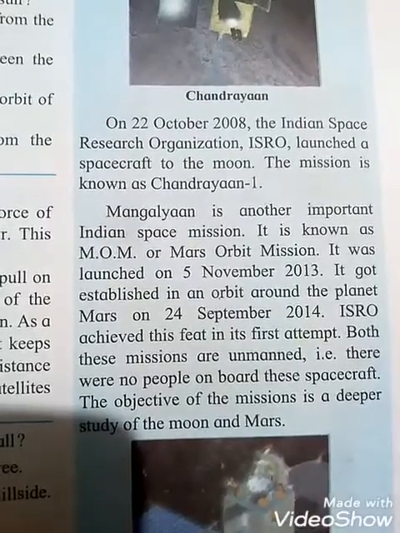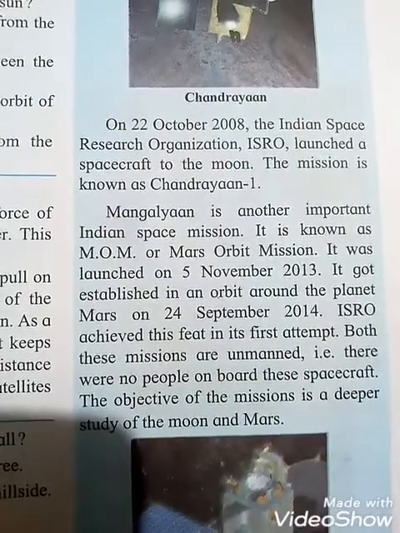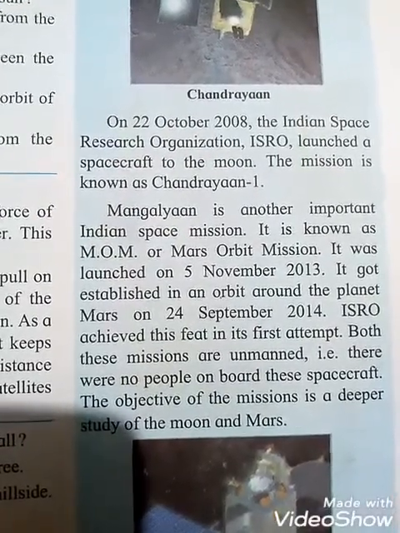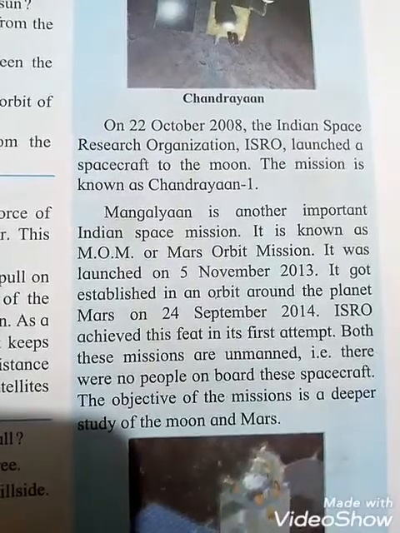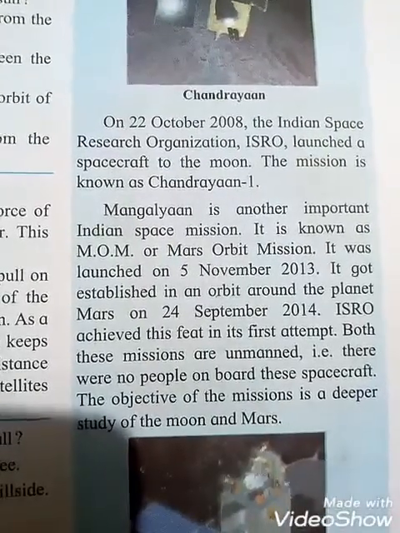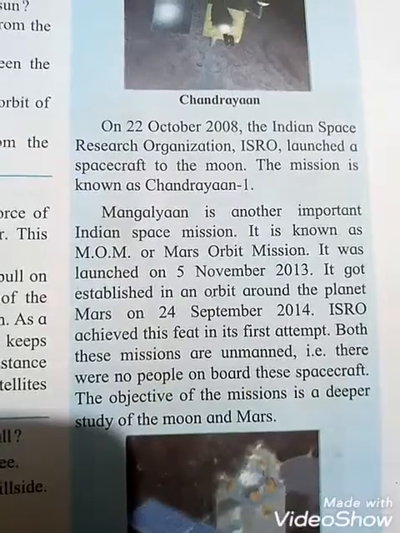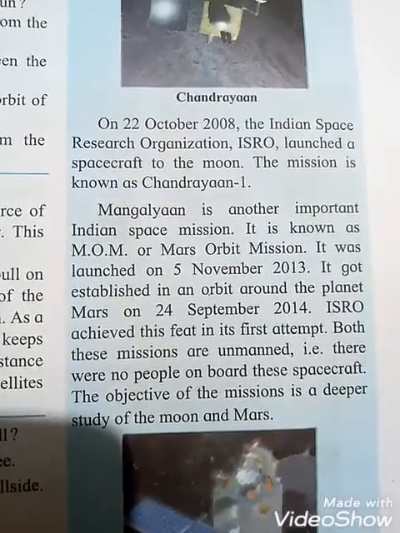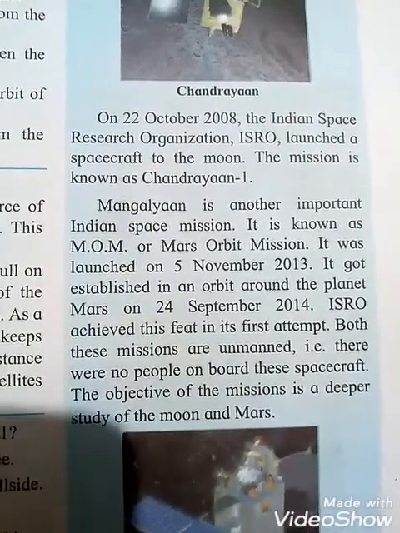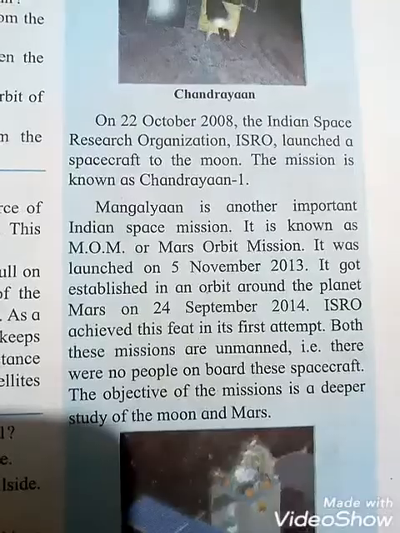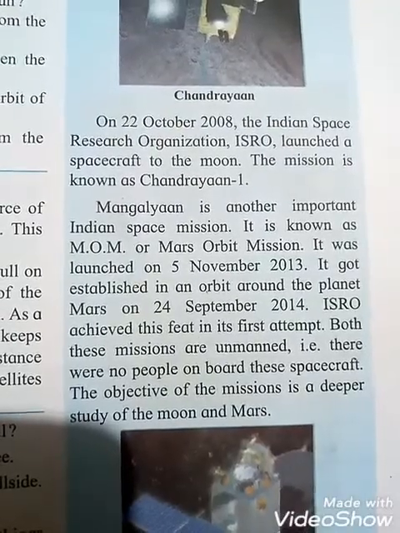It got established in an orbit around the planet Mars on 24 September 2014. And see students, when did it get established in an orbit around the planet Mars? On 24 September 2014. ISRO achieved this feat in its first attempt.